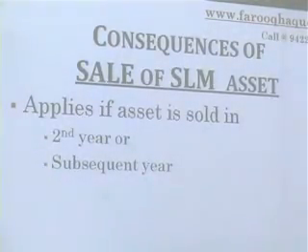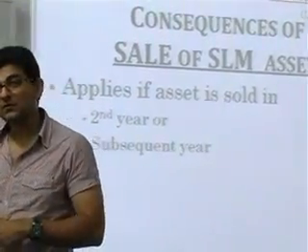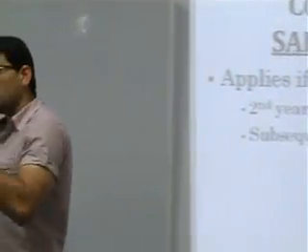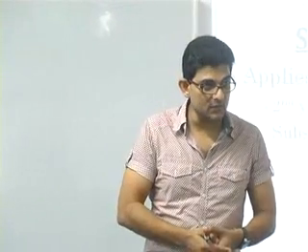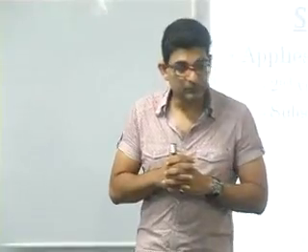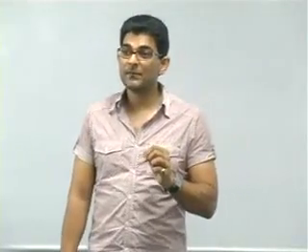In the previous year 10-11, we claimed depreciation for the first year, and now in the second year, that is 11-12, or maybe in any subsequent year, if we sell or transfer this asset, then what's going to happen? We'll compare the sale consideration with the written down value of the asset.